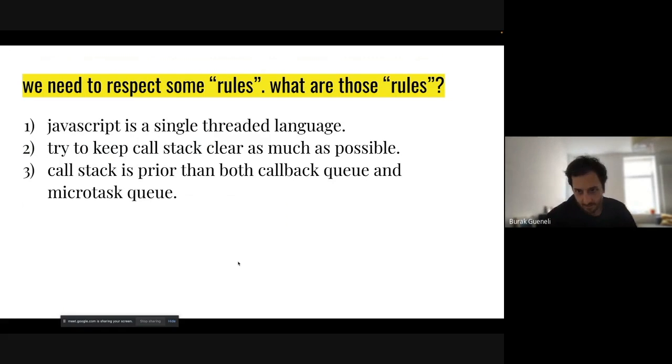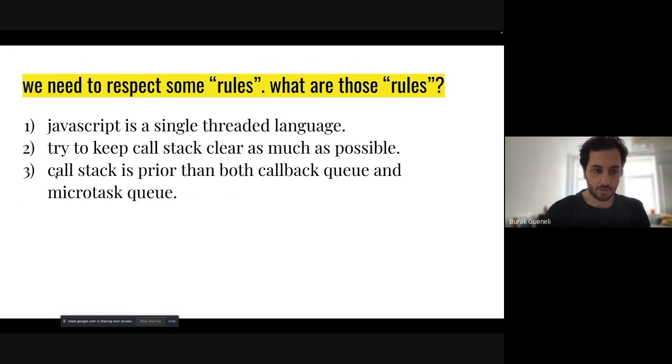Before starting to run my code snippets, we need some rules so that we can run the code snippets line by line, just like JavaScript does. JavaScript is a single-thread language. We already talked about this. We can do just one thing at one time. We can just execute one line of code. We will try to keep the call stack clear as much as possible. The call stack is basically representing the thread. So if you have some stuff in the call stack, you will need to finish it as quickly as possible so that you can take other ones.